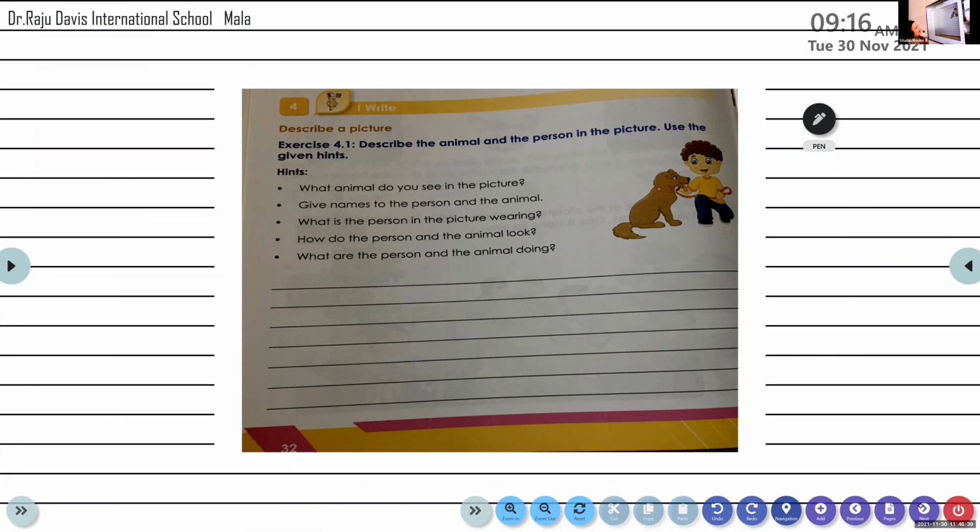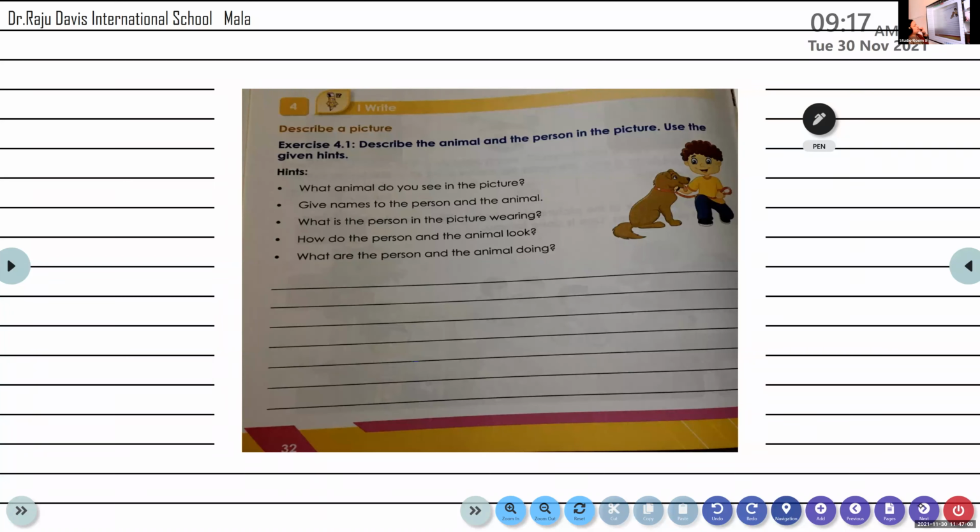Okay. And both of them have something on their faces that tells us that they are happy. What is that? Smile. Yes, both of them have a beautiful smile on their faces, which makes us understand that both are happy with each other. By having a look at this picture, this is what we have understood.